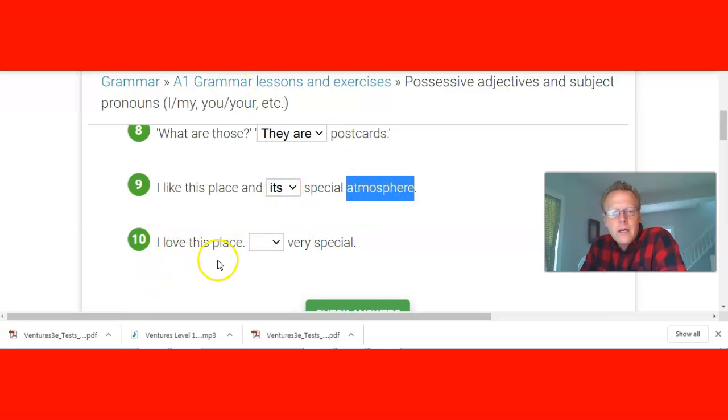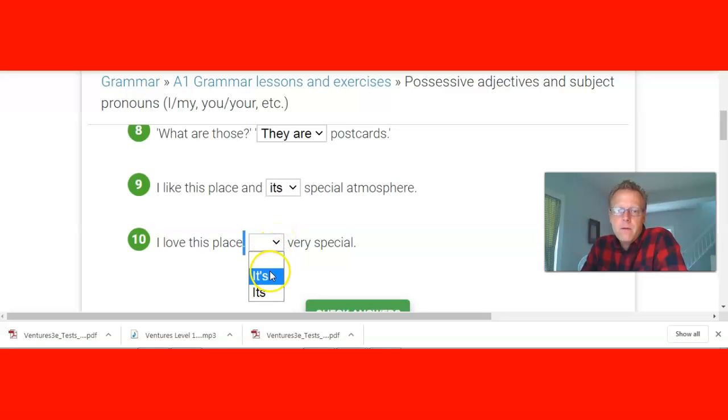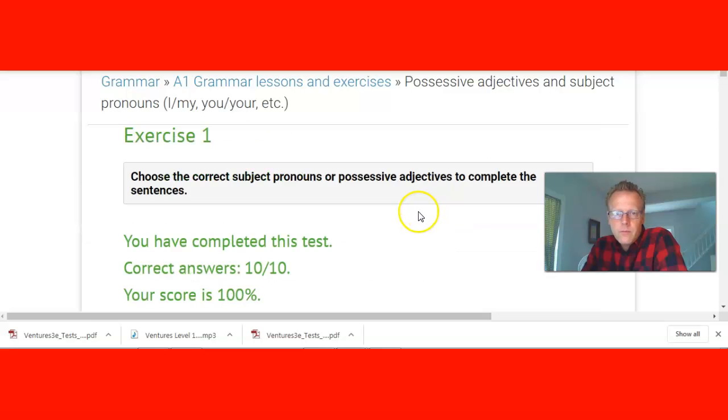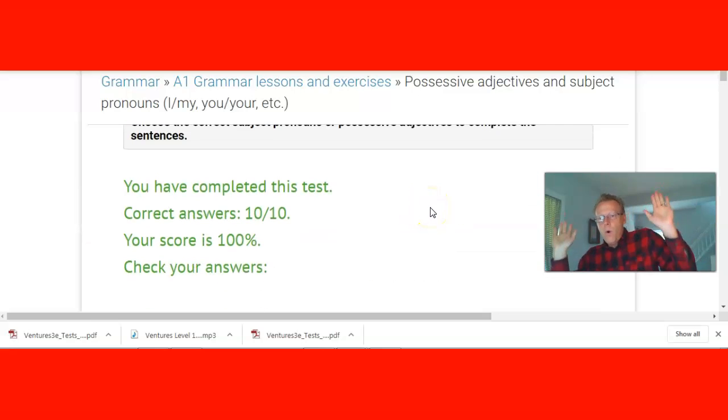All right. I love this place. Period. See, there's a period. That signals a new sentence is starting. I'm going to be looking for a subject pronoun. It is very special. Let's see how we did. Yeah! All right! Woo! We got 100%. All right. Hey, I'm going to put a link to this so you can practice as well. In the homework is just extra practice. Okay? All right. Good job, students.